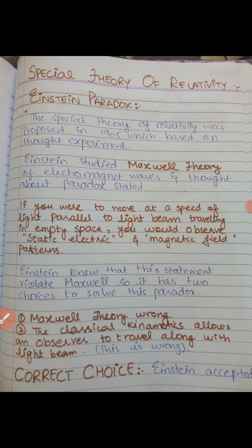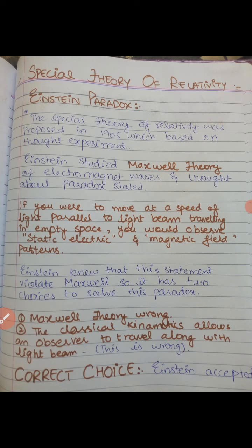Today I am going to discuss a very important part of physics. It is basically the special theory of relativity, which is a special branch of physics, and it is very important. I will give you the concept of what the special theory of relativity is. I often see that students have no concept about it. What is the special theory of relativity, and which types of theories and paradoxes are discussed in this relativity portion? You will see how I discuss it.